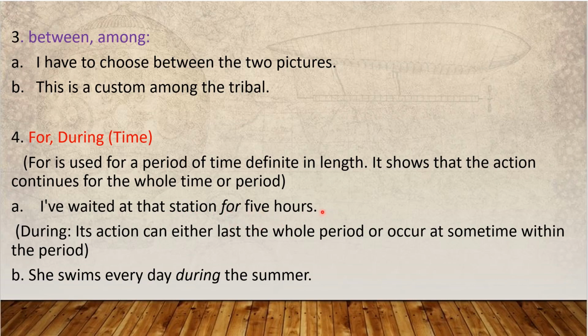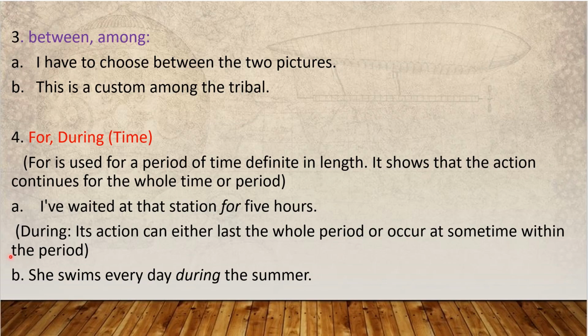It is definite in length, but you don't know from which time to which time. You know only the 5 hours. During, the difference is for and during. Now, with during, the action can either last the whole period or occur at some time within the period.